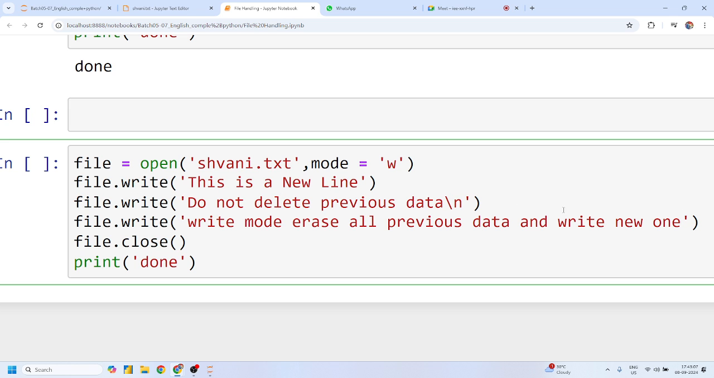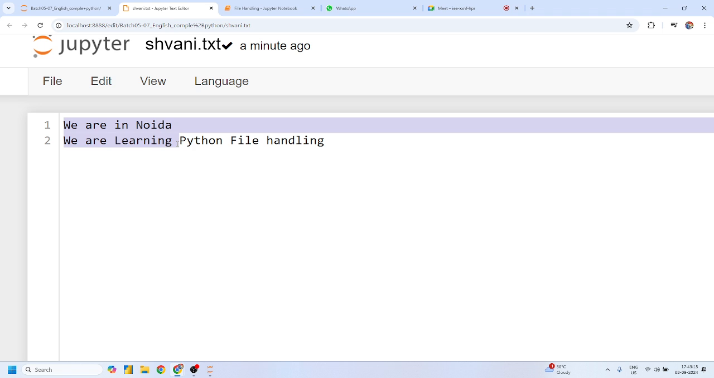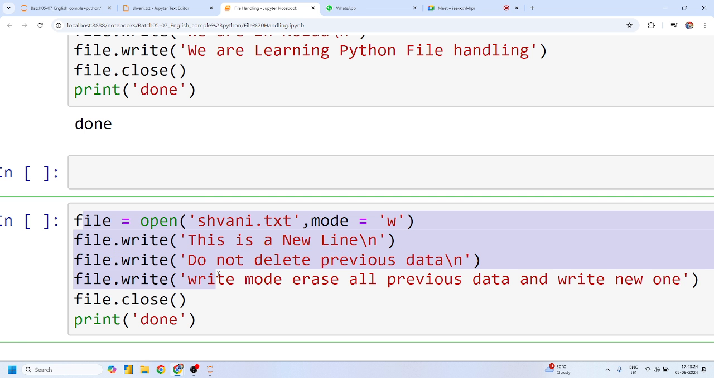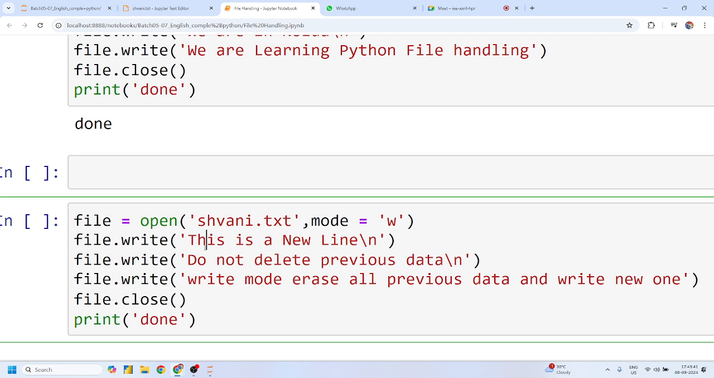Let me put \n after each statement. I have not refreshed this file yet, right? This one is my old content: we are in Noida and we are learning Python file handling. I have not executed that code. The question is, if I execute this code, will this line become part of the existing data or not? No, right? Because of write mode.